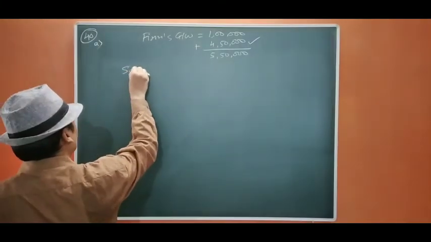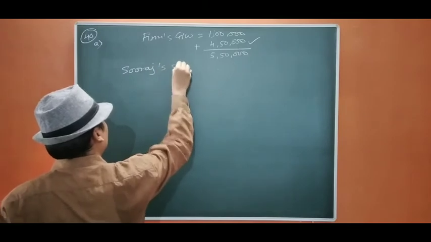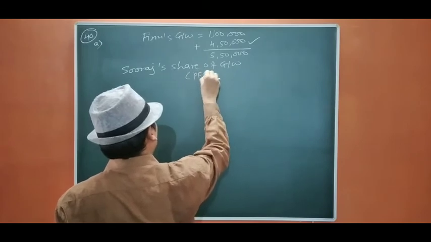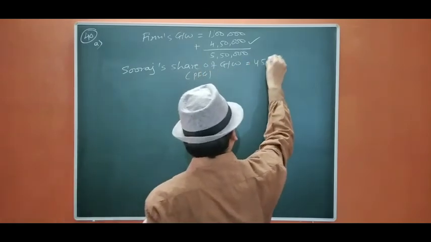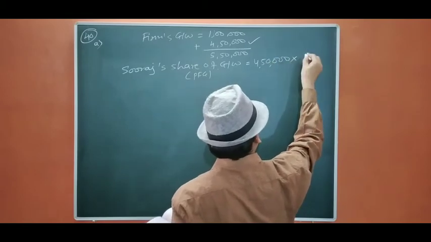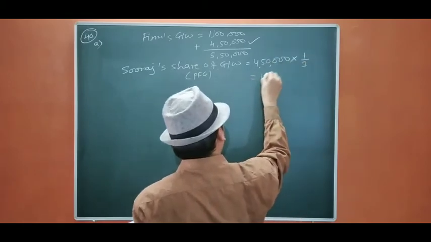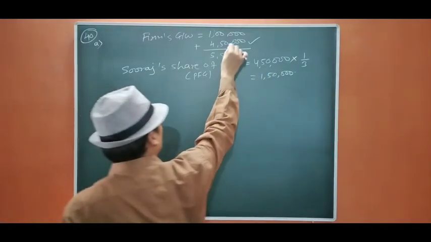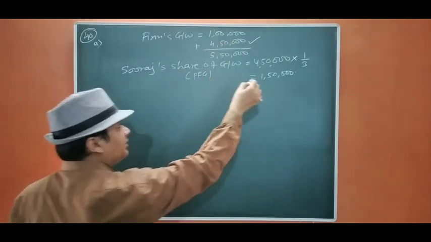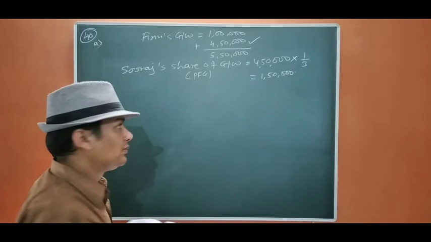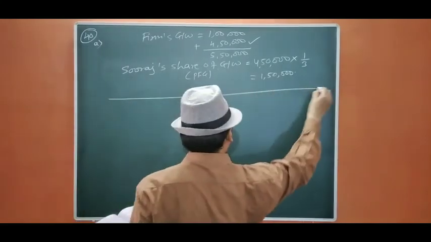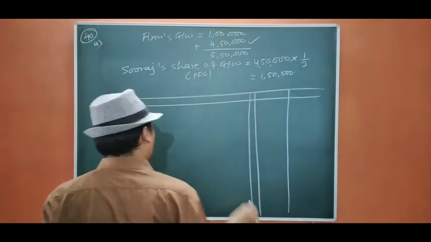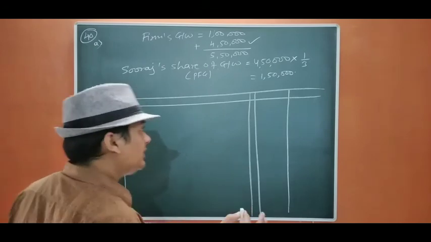So Suraj's share of goodwill, that is PFG, will be out of 4,50,000 only. Into his share of 1/3, so it is going to be 1,50,000. Because the goodwill is increasing by just 4,50,000 on the admission of Suraj, that's why we are going to raise by 4,50,000. Okay. Now we are going to pass the entry. It is saying that we are not going to raise it and write off. That means we are going to pass the entry we need to sacrifice.